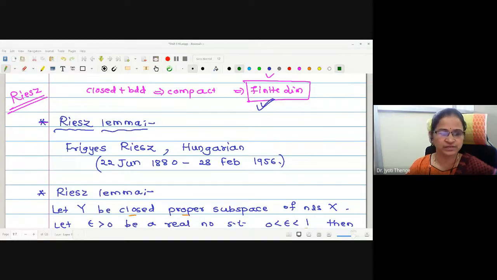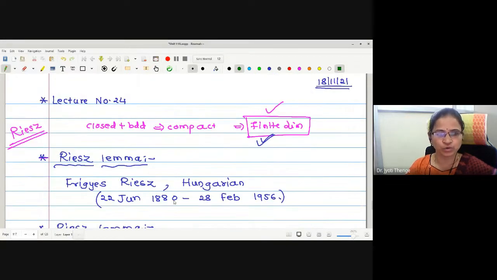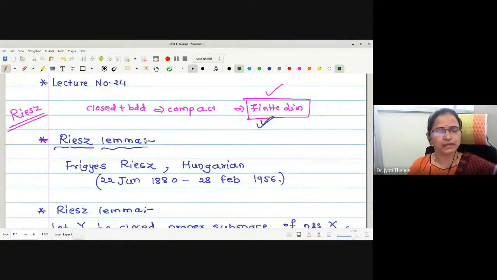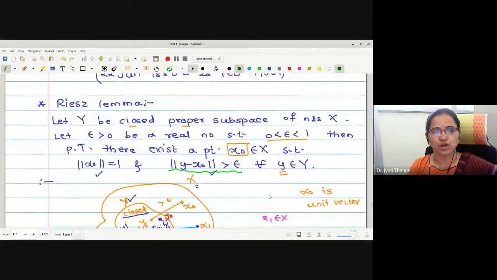In the last lecture, we have seen an important notion of Riesz lemma and Riesz theorem. Riesz lemma is a statement used for proving the Riesz theorem. In the Riesz theorem, we were going to prove that if in any normed linear space, every closed and bounded set is compact, then the corresponding normed linear space is finite dimensional. To prove this, we have proved a Riesz lemma.